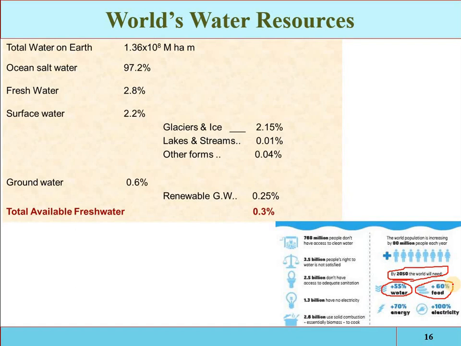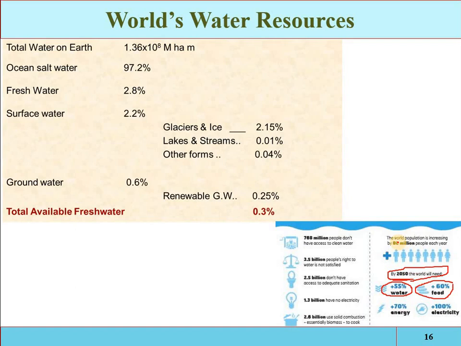We are constructing different buildings, different structures, so the agricultural land is decreasing day by day. Population is increasing, so the water demand will increase by 55% in 2050, and the food demand by 60%. It means 60% more food and 55% more water will be required than the current requirement in 2050.